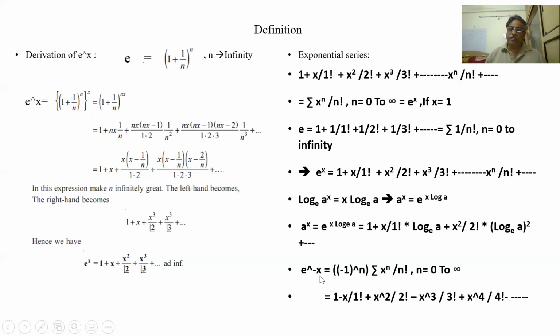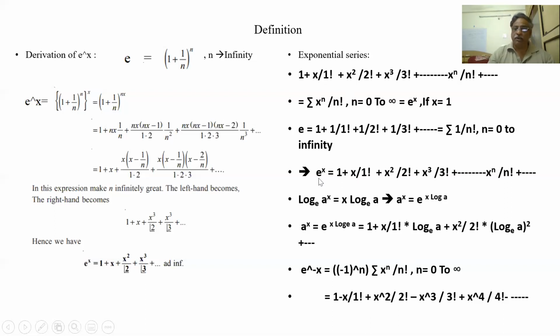E to the power of minus 1 is nothing but 1 by e. E to the power of minus x means 1 by e to the power of x. So when we are solving the problems, we should remember these relations: where it is starting, how it is plus minus, and factorials in the denominator. The denominator consists of factorials and the numerator consists of the powers of x. This is e to the power of x.